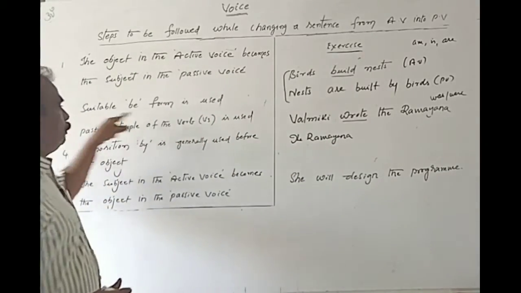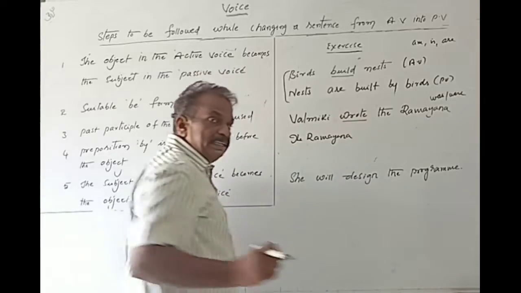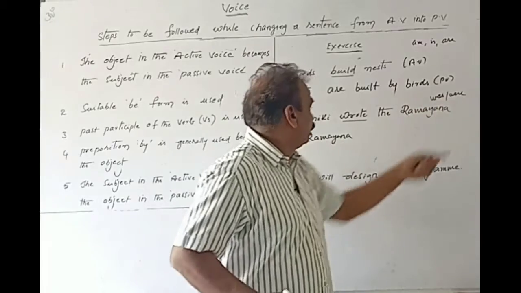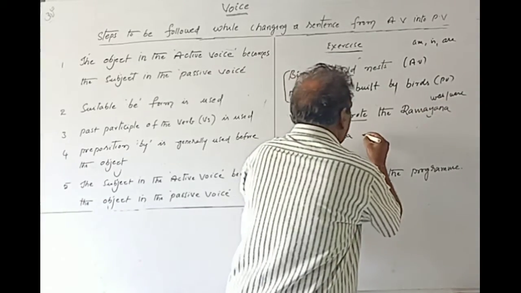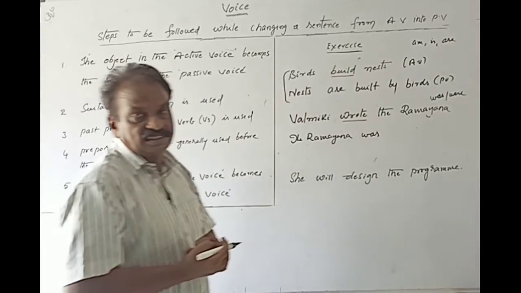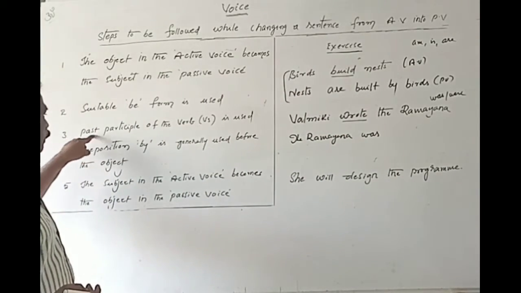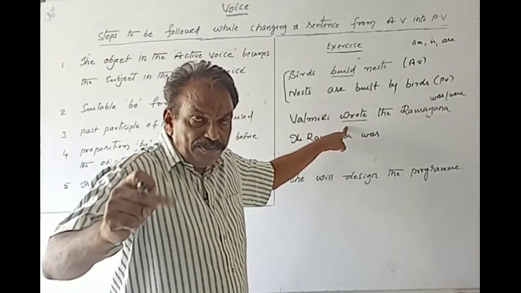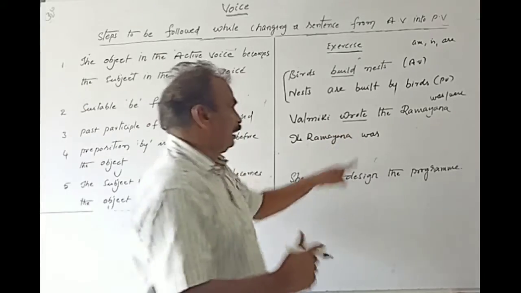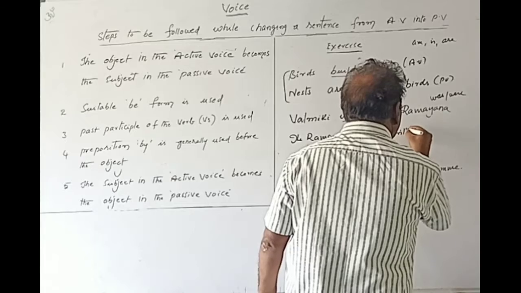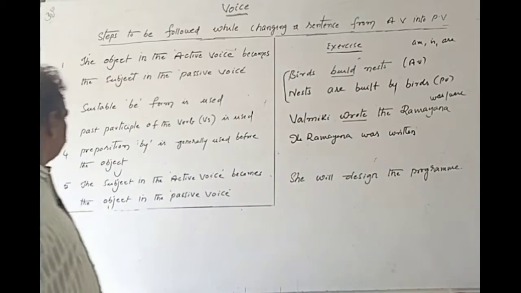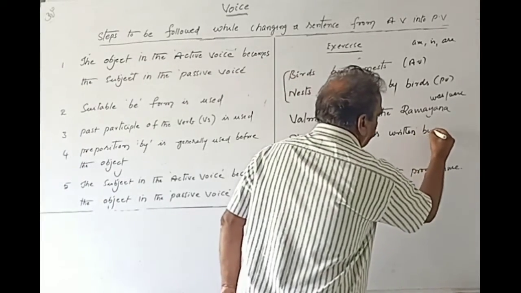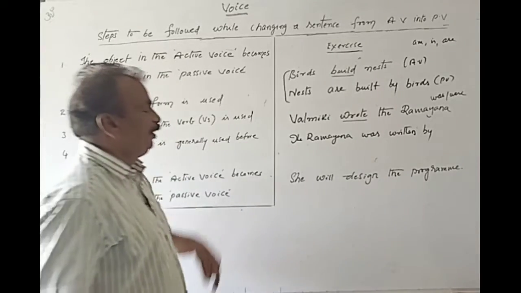Next one is suitable B form. Here, wrote means V2 form. V2 form indicates past tense. Here you have to choose either was or were. The Ramayana is singular, that's why you have to go for was. Third step, past participle of the verb, V3, is used. Here the original one is write V1, wrote V2, written V3. That's why the Ramayana was written. Next one is preposition by is generally used. You have to write by Valmiki.